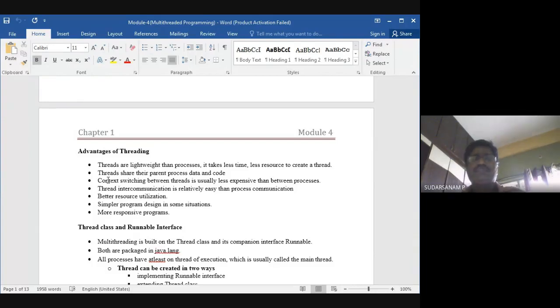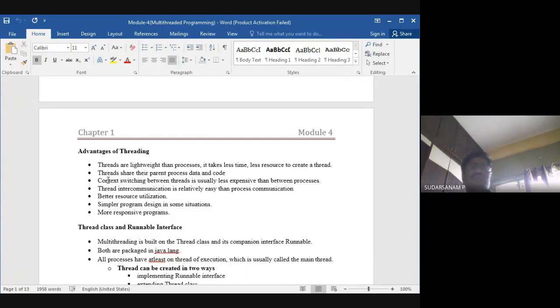You know that more than one process can be running. Take the example of the CPU and operating system, how it works. You know the foreground and background, which I have already told you. So thread communication is relatively easy compared to process communication.